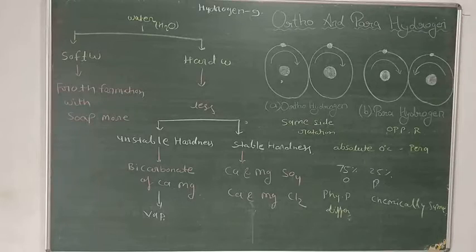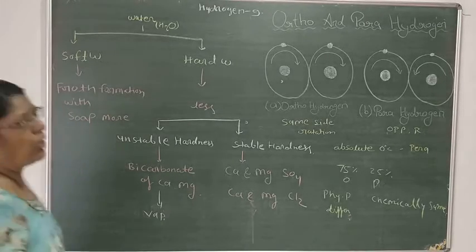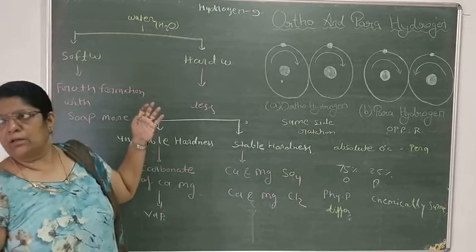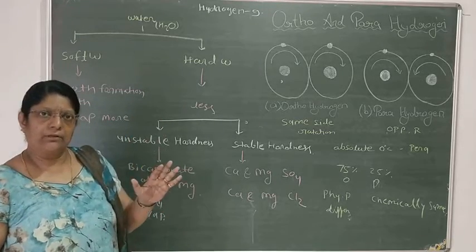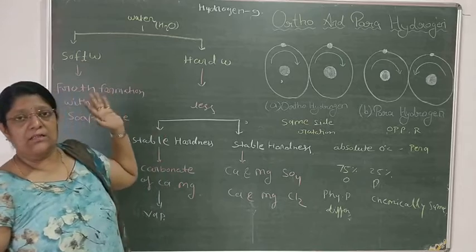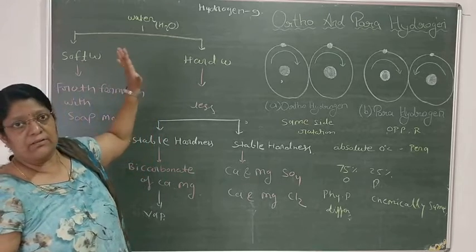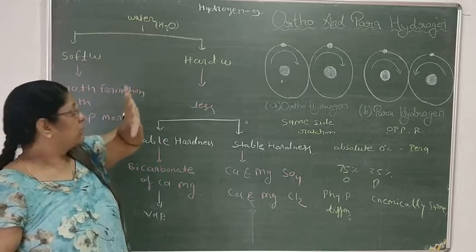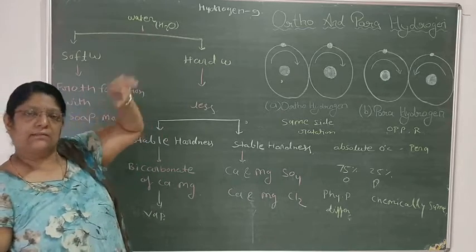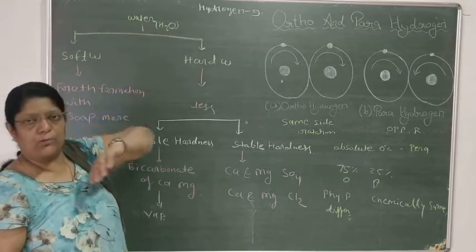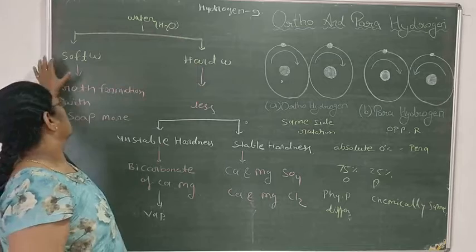11th class, we are continuing hydrogen. So today first we will talk about water. Water is a universal solvent which is present on our earth at 79%. Three-fourths of our earth is considered as water and the rest of the portion is the earth surface.